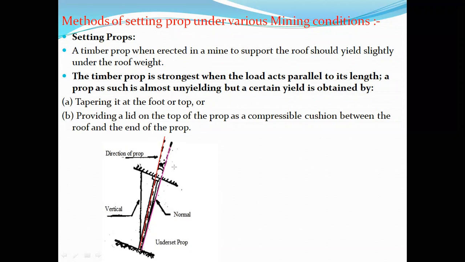Because here the prop has to be installed between the normal and vertical line. See, this is a vertical line, whereas this is exactly the normal to the seam. This is a corresponding vertical line, whatever angle it makes. The prop has to be set between these two. See, it has been set like this. So this kind of erection of the prop is known as underset prop.